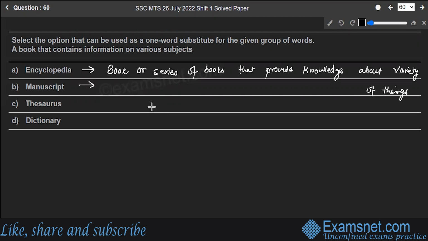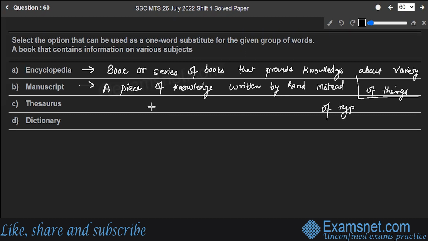Manuscript, it means a book, document, or a piece of music written by hand, a piece of generally knowledge written by hand instead of typing or printing.